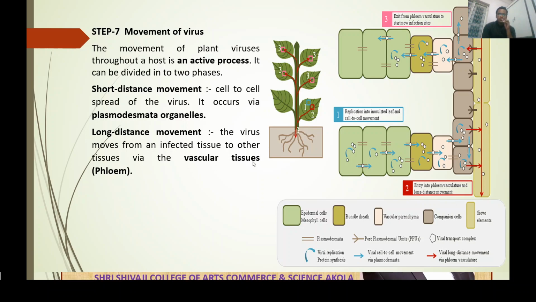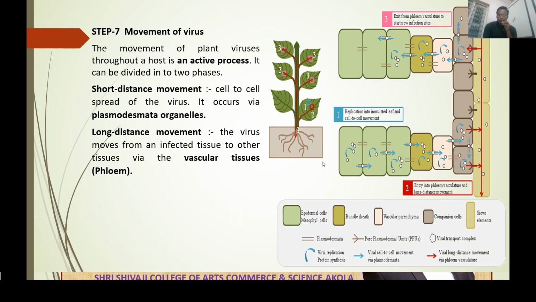Now, a diagrammatic description. For example, this is a diagram of the plant. This is a bluish box. In this bluish box there is a virus infection or viral spot. Now the virus transfers from this site to the midrib through the plasmodesmata. From the midrib it is transported to the central cell by means of the vascular tissues.